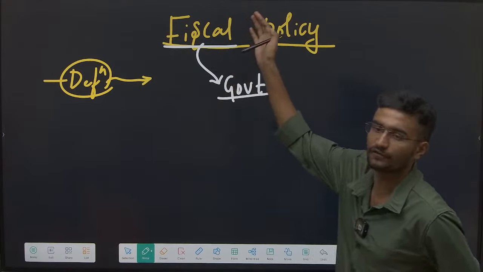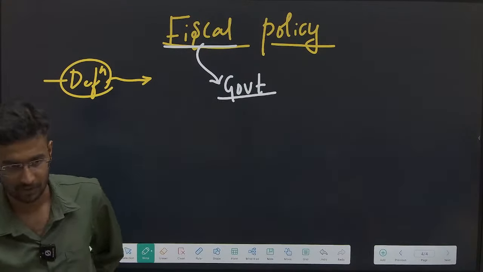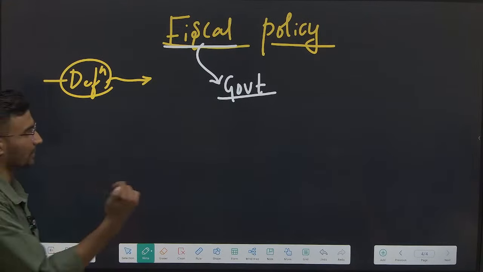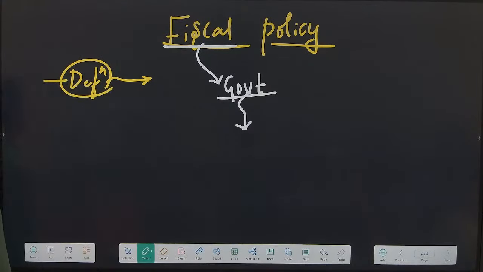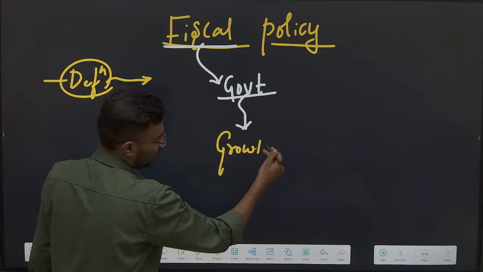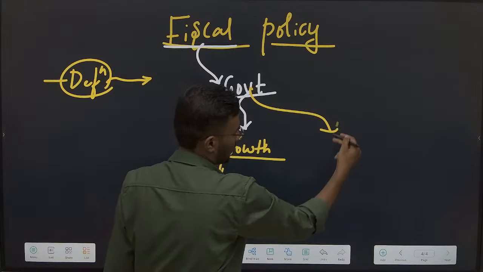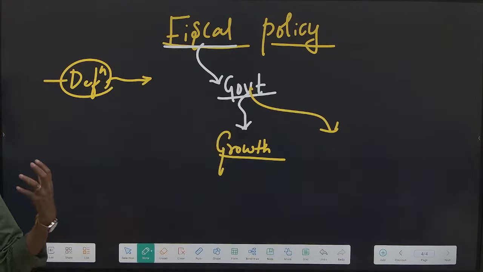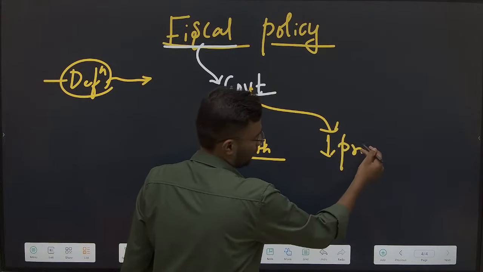As soon as you see fiscal, it is the initiative which has been taken up by the government to either boost or reduce what all things? Either to boost the growth rate of the country, or to reduce the prices.